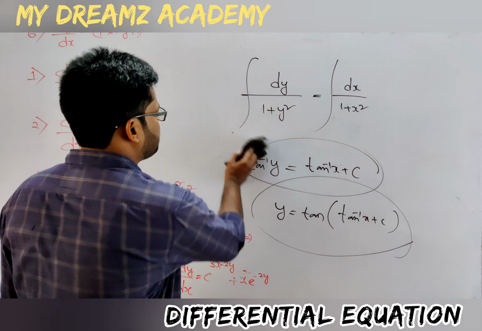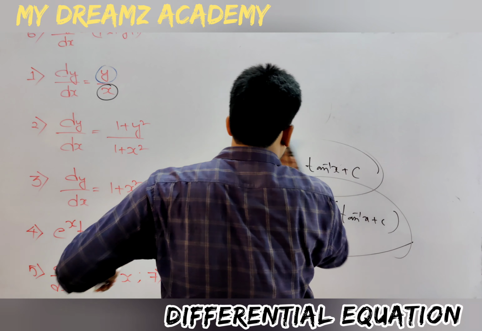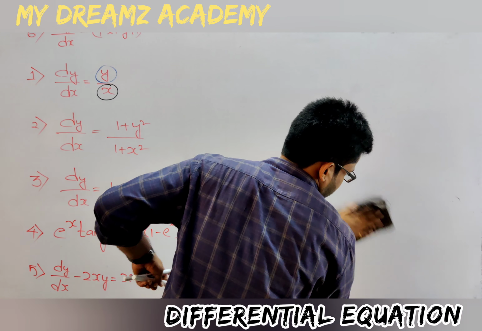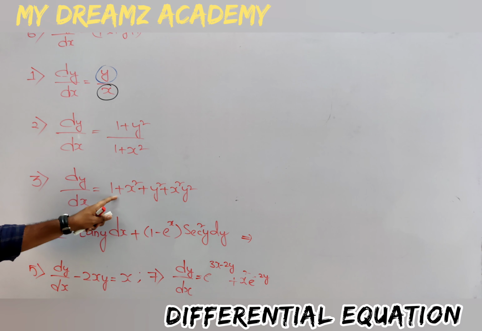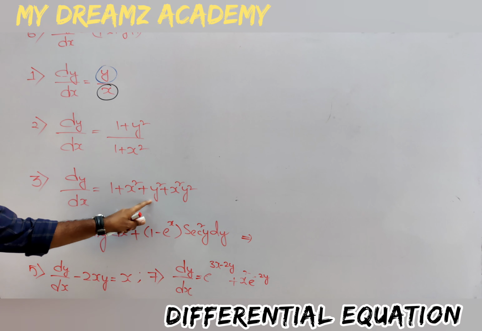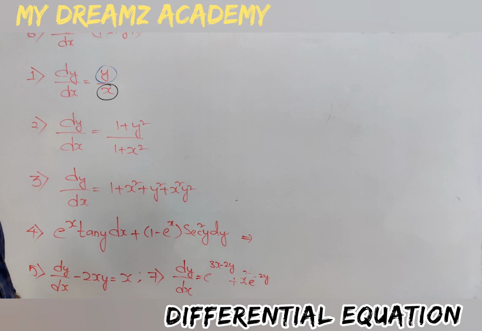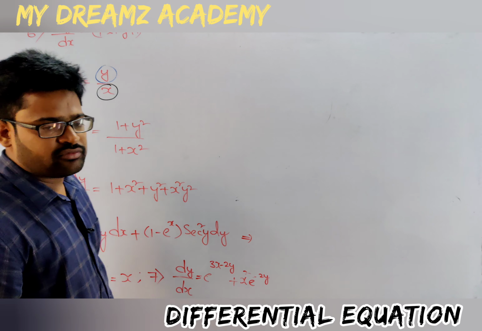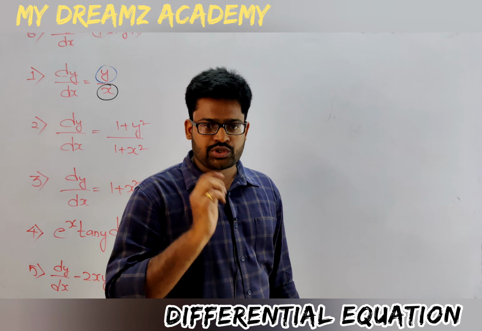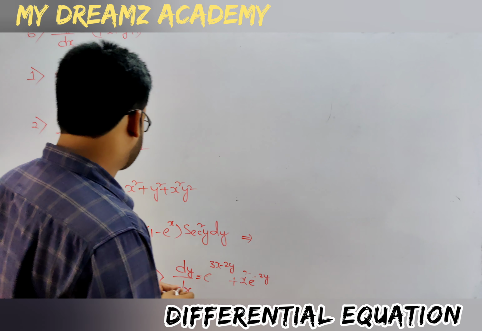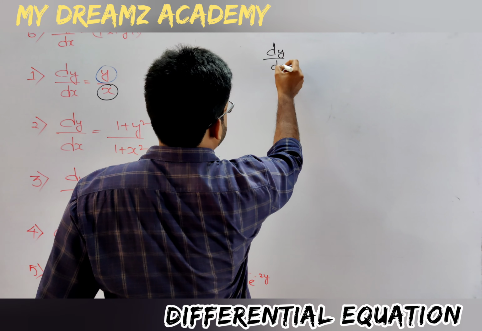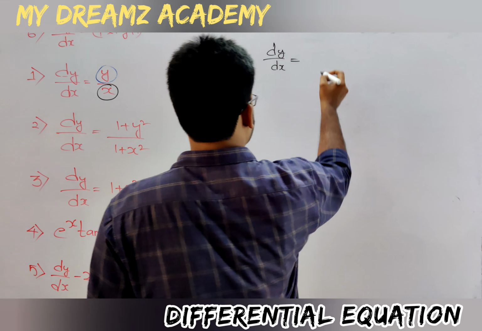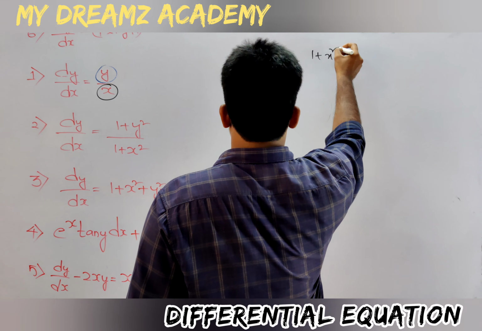Now we are going to see question number 3. That is dy by dx is equals to 1 plus x square plus y square plus x square y square. Sir, can we do this question by the variable separable method? Let us observe carefully. Okay, dy by dx is equals to 1 plus x square.